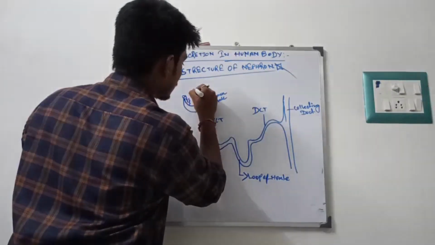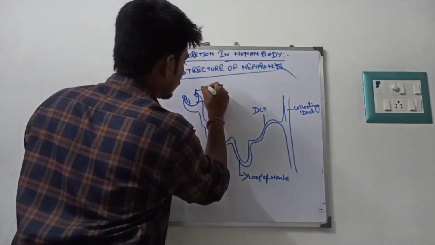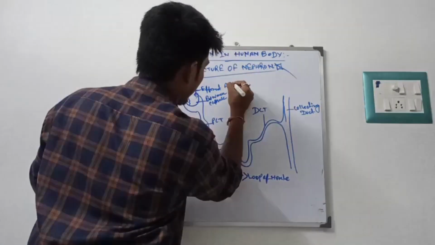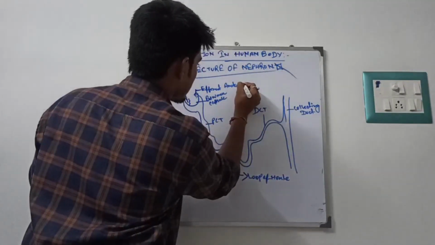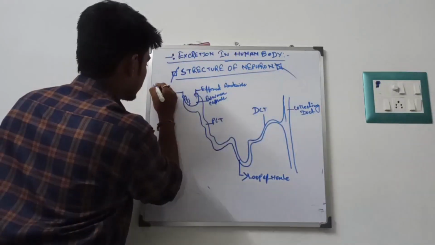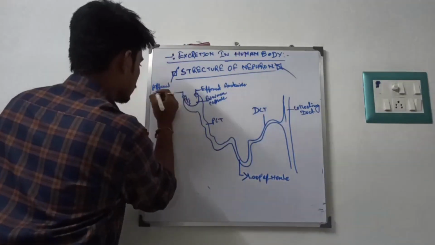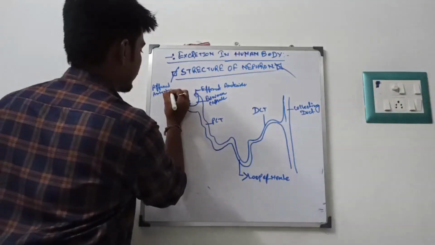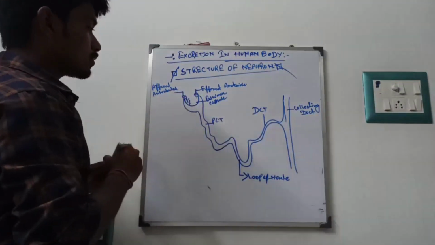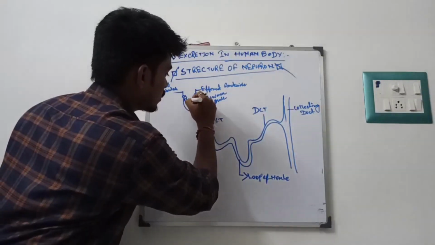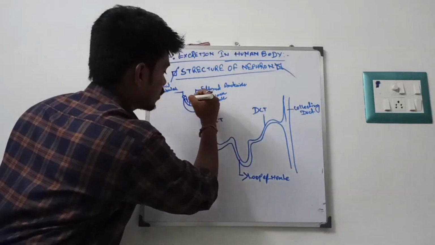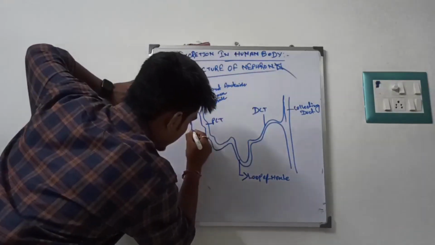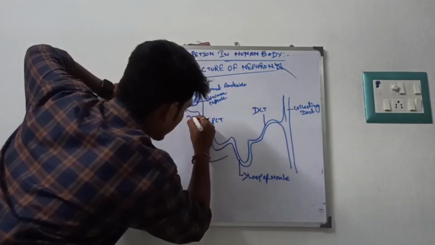So it is the efferent arteriole. And it is the afferent. So here it is a wave-like structure. So it is the manifestation of the afferent arteriole and efferent arteriole. So here a vein is there. The renal vein comes under the part of that.